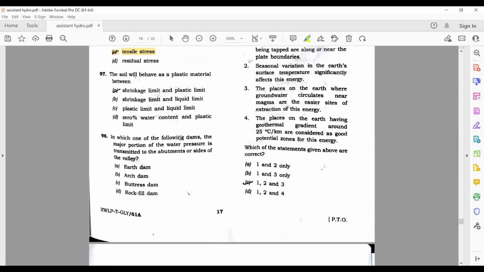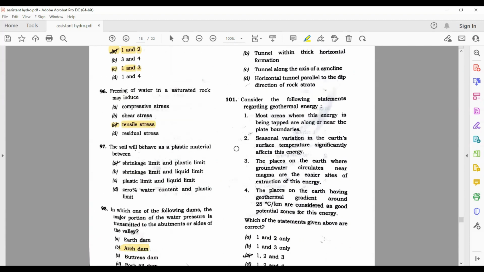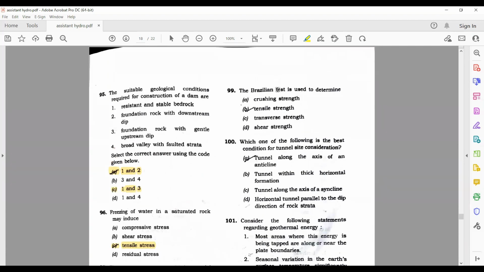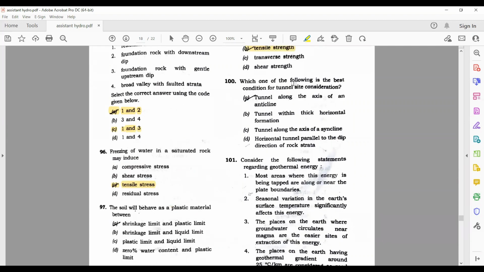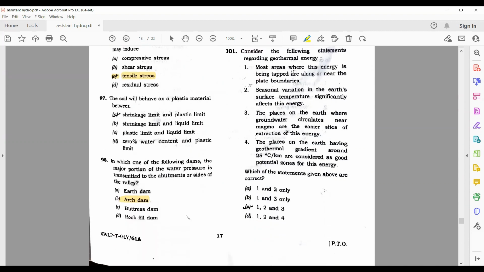In which one of the following dams the major portion of the water pressure is transmitted to the abutments? Arch dams. The Brazilian test is used to determine tensile strength. Which one of the following is the best condition when the tunnel is constructed along the axis of anticline? Which, consider the following statements.